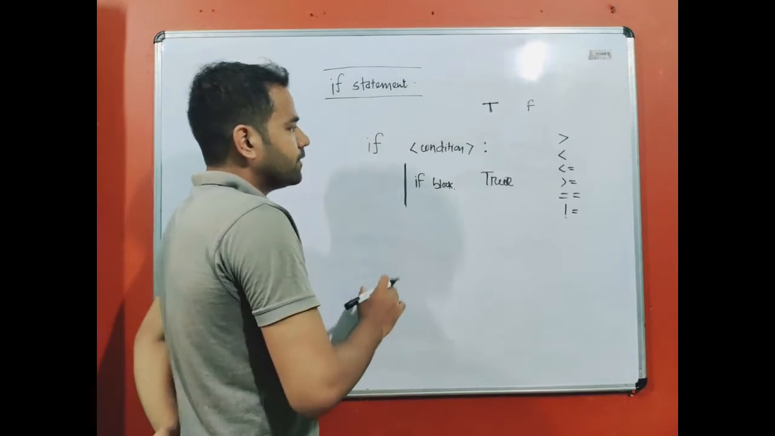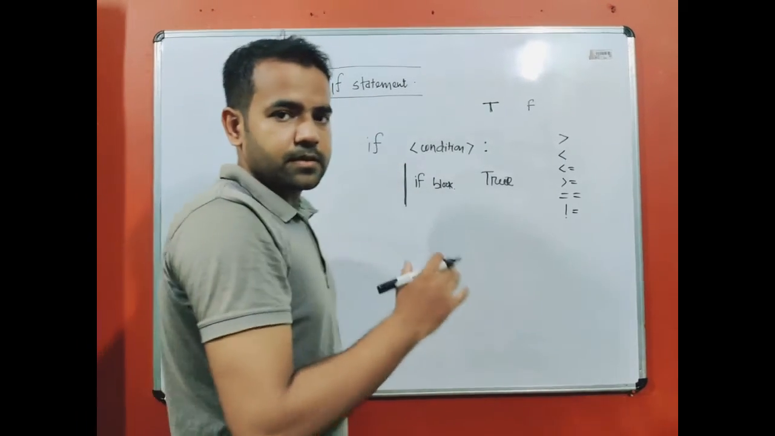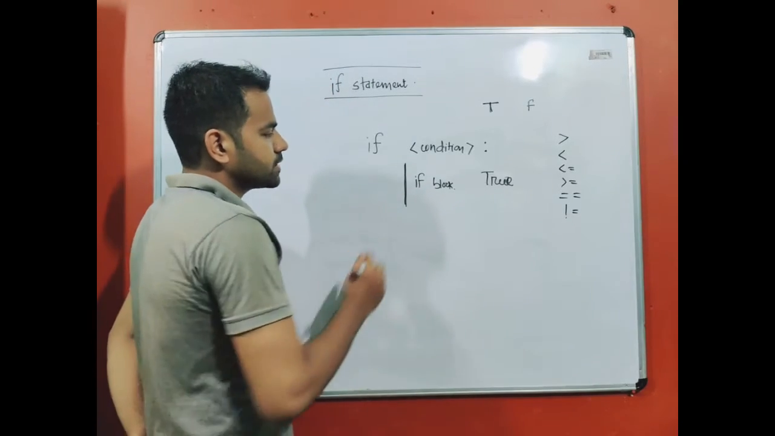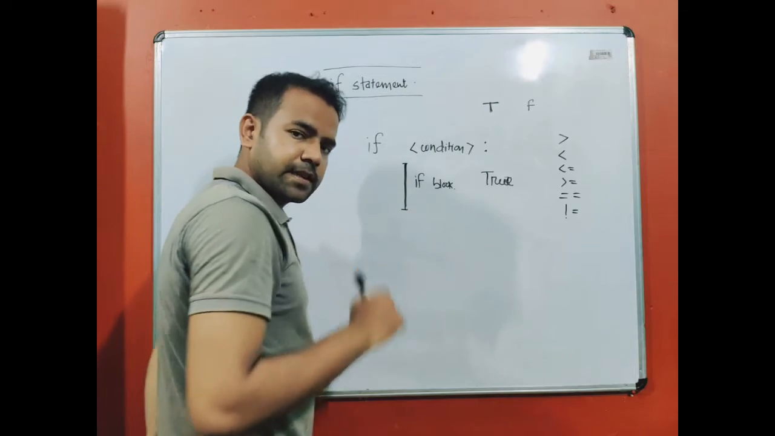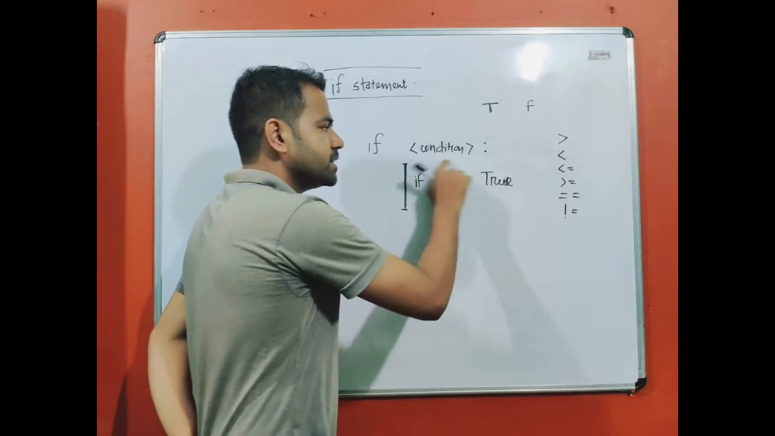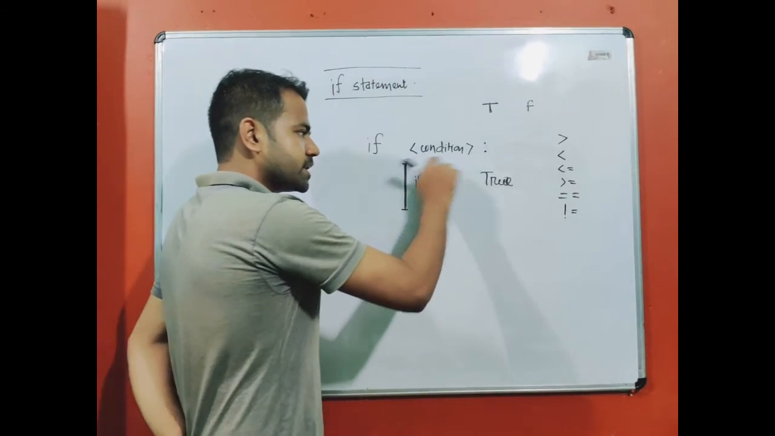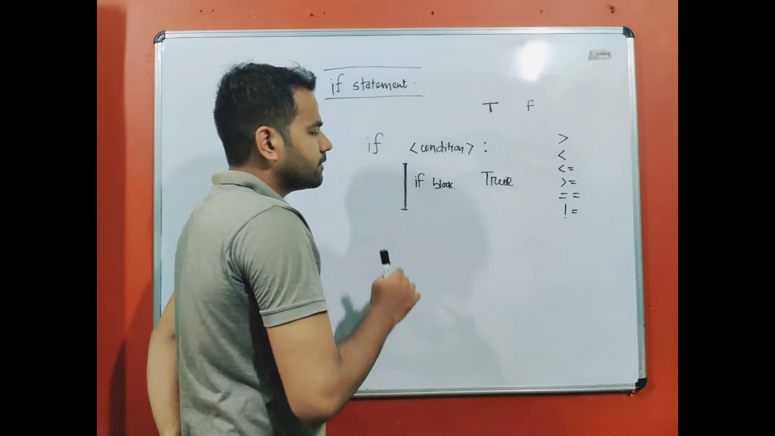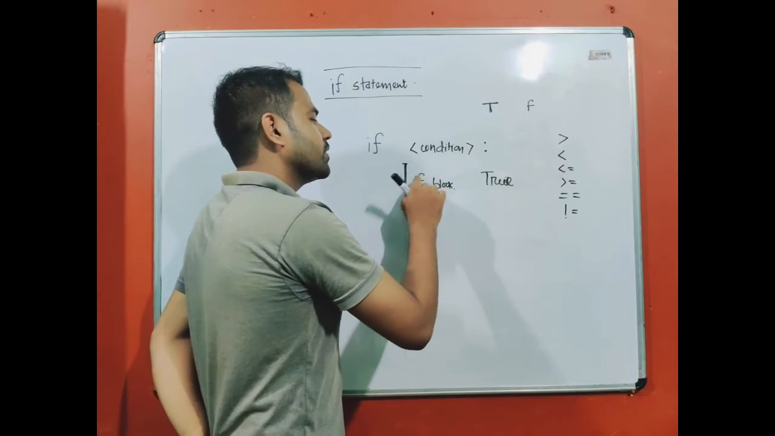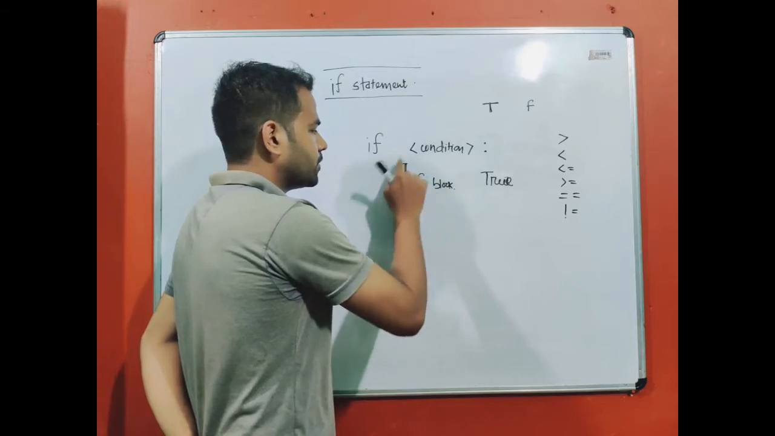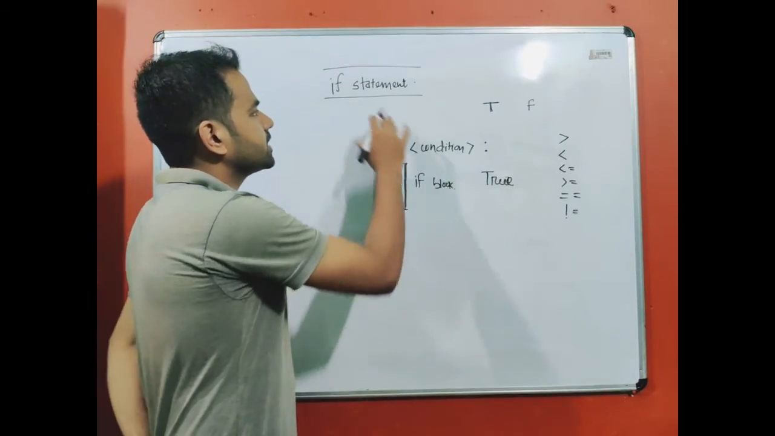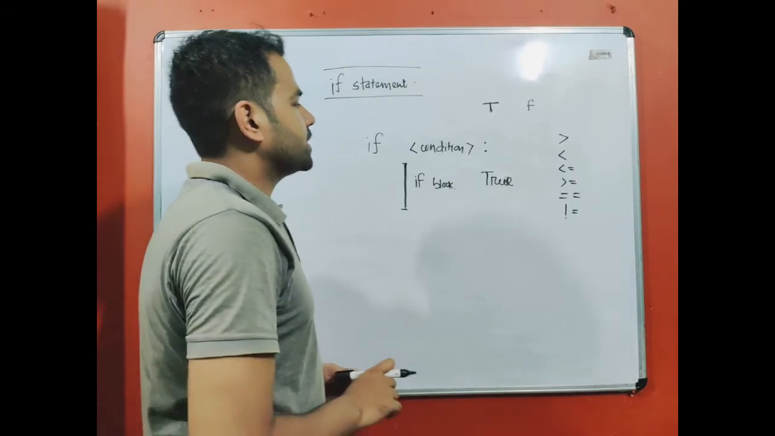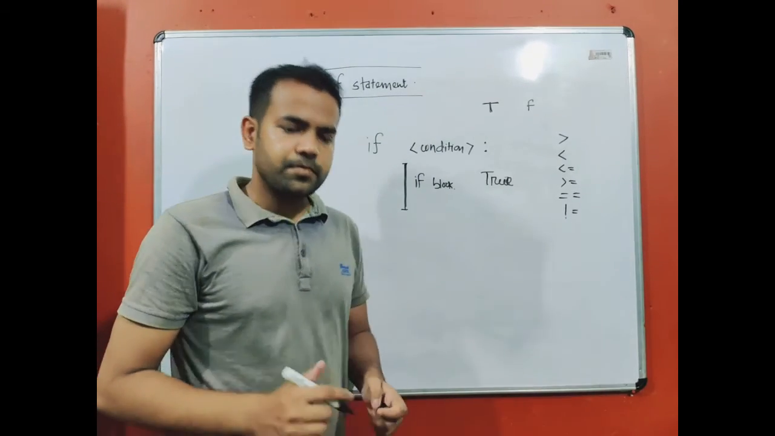So this is called a decision making statement, because we are going to decide whether the block of statements will be executed or not on the basis of this condition. Through the help of the condition, we decide whether the block of the if statement will be executed or not. That is why this is called a decision making statement. Let's see examples of if statements.